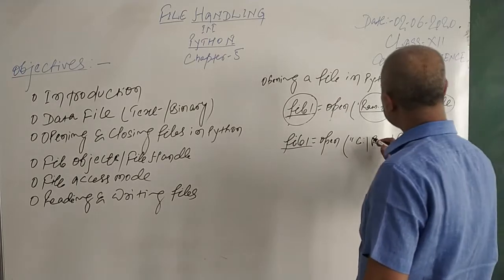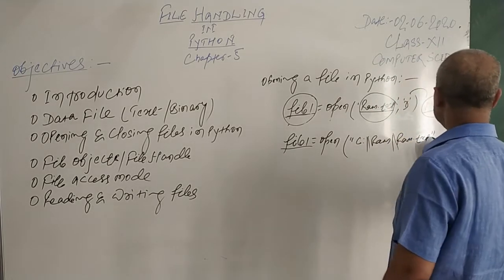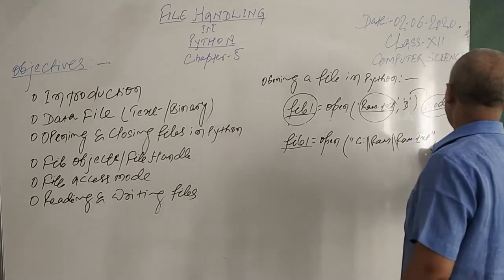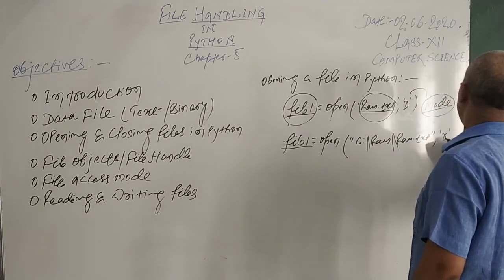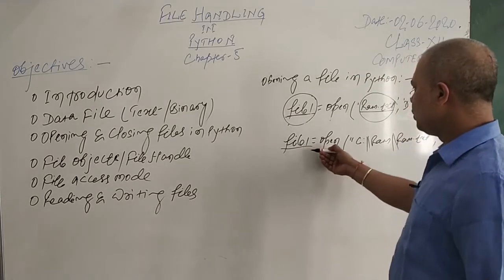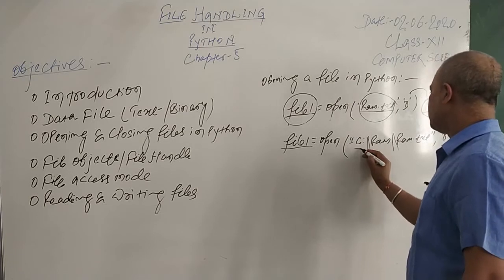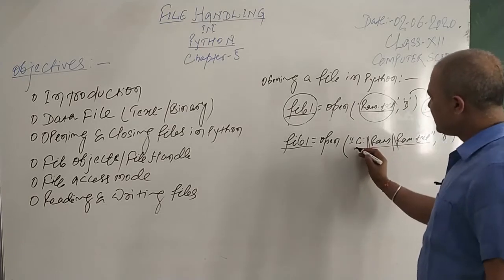Now this single quote I am closing, this should be the double one, and then ram.txt, then comma, then the mode that you want. Now listen, object name equal to open. What I did here, I am putting the path of the file name. It is there in the C drive.